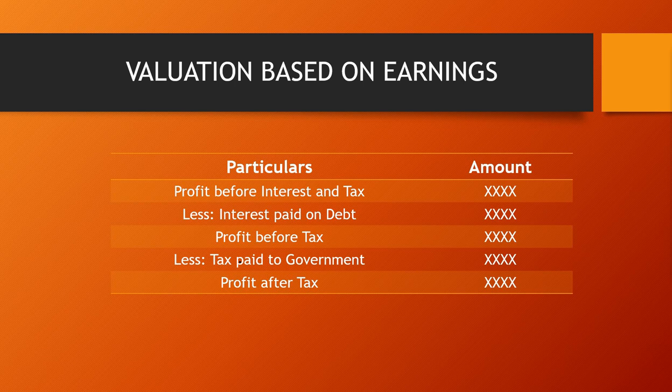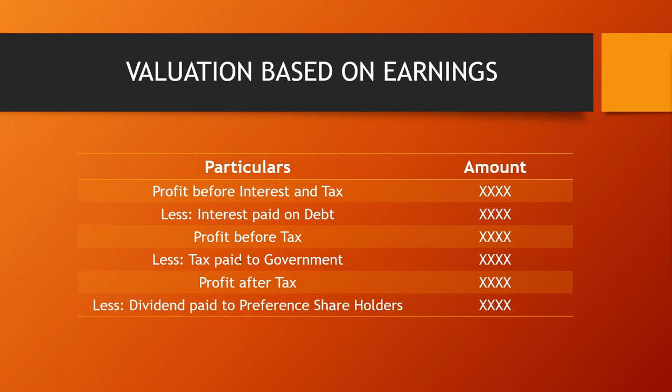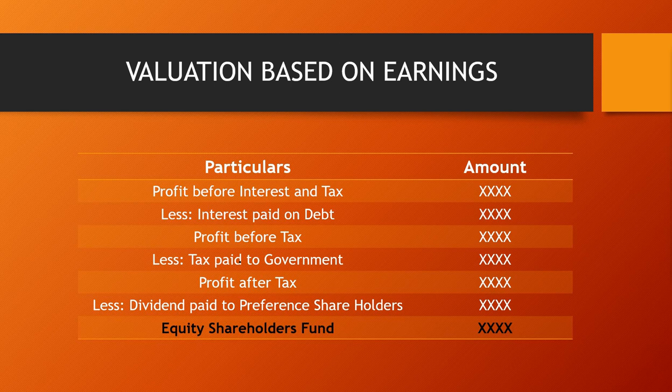Now we can also borrow the money by way of preference dividend, preference shares. So whenever we are borrowing money from the preference shares, we have to pay the preference dividend also. Now from this profit, whatever profit we are left with after paying tax to the government or after paying interest on the debt, we have to pay the dividend to the shareholders.